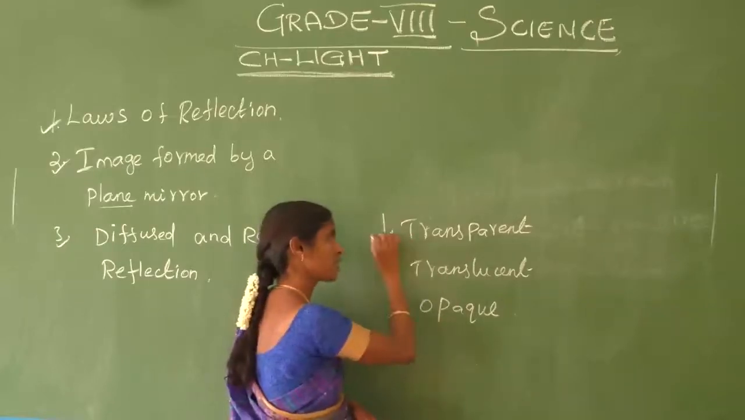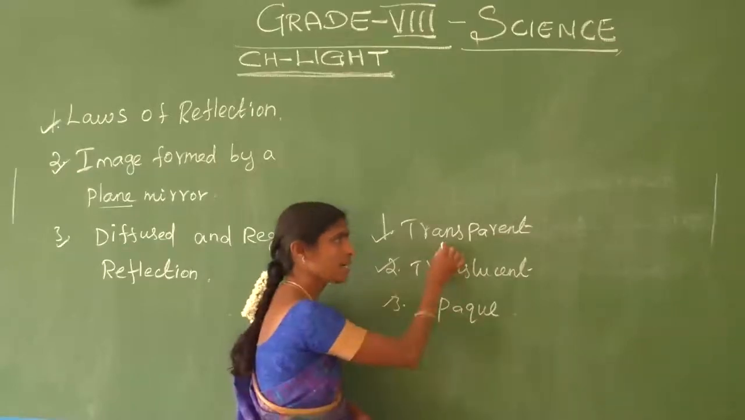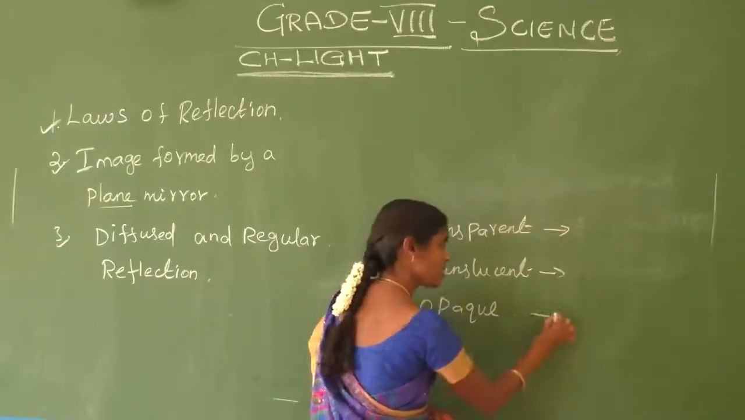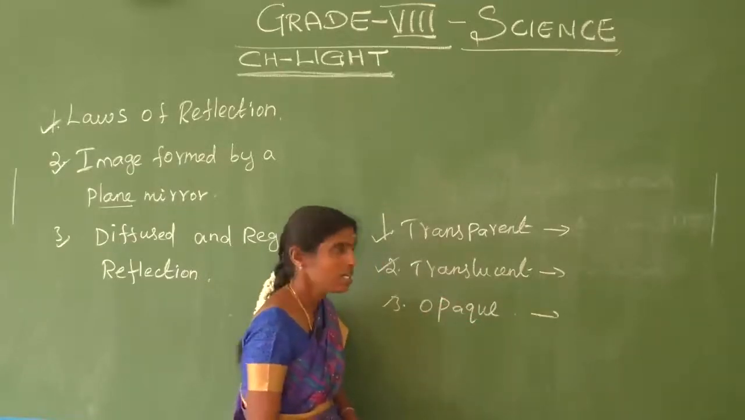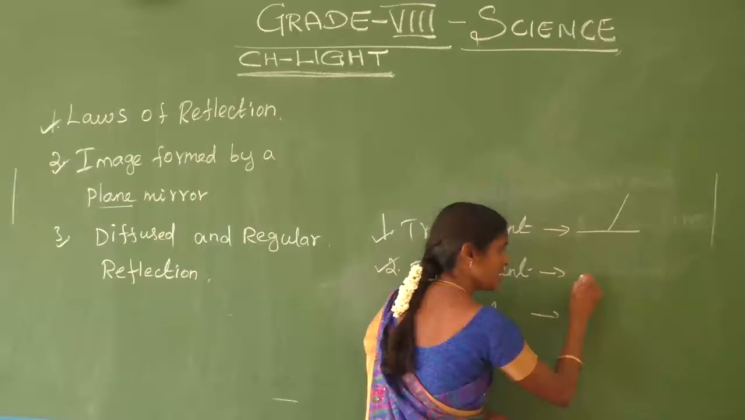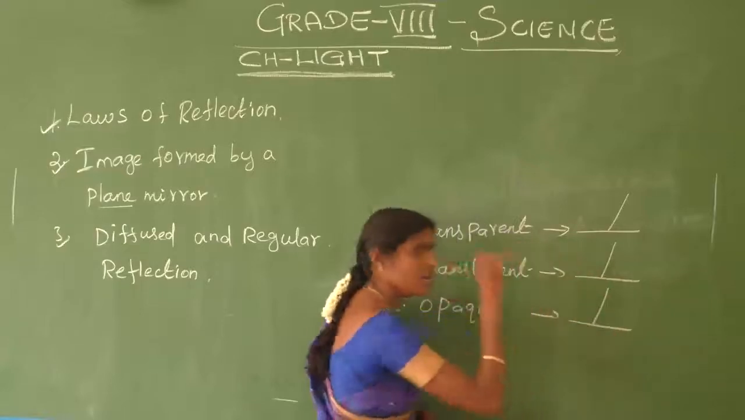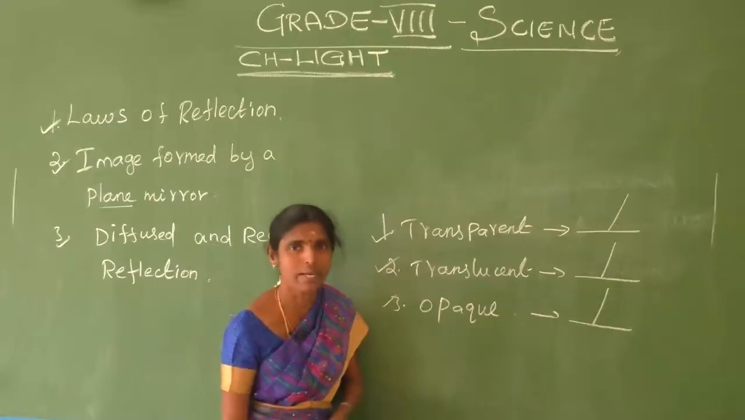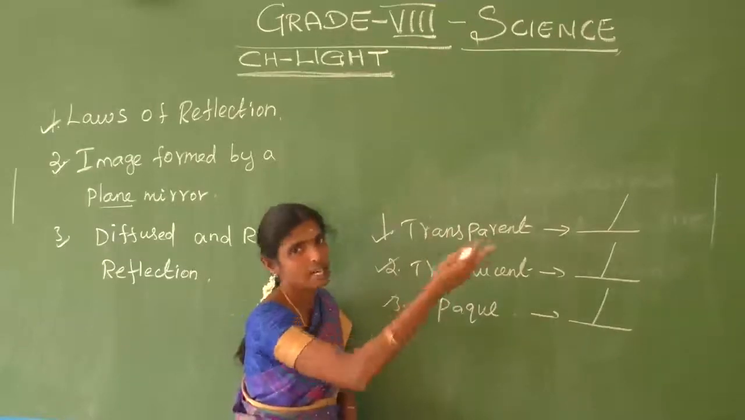Transparent, translucent and opaque objects are present in our world. Okay, see here: the light falls on the transparent object, the light falls on the translucent object, the light falls on the opaque object. What happened? Something happens in each case. Do you understand? This topic you will study in higher classes also.